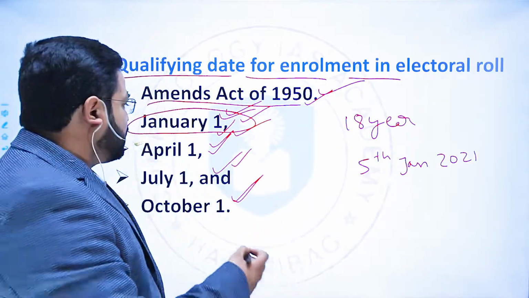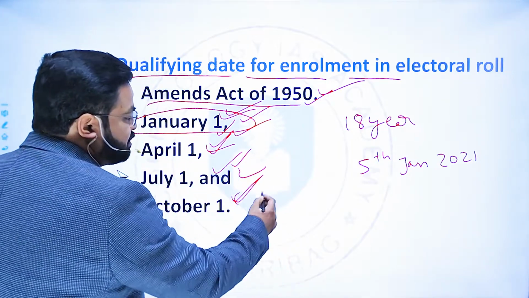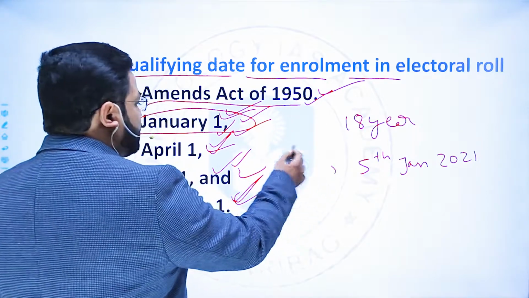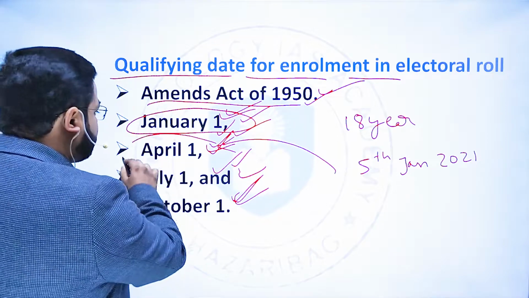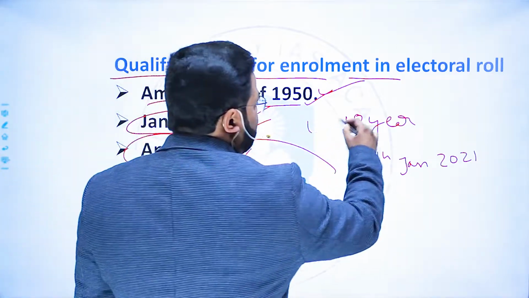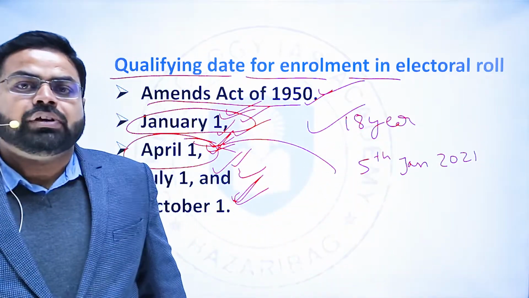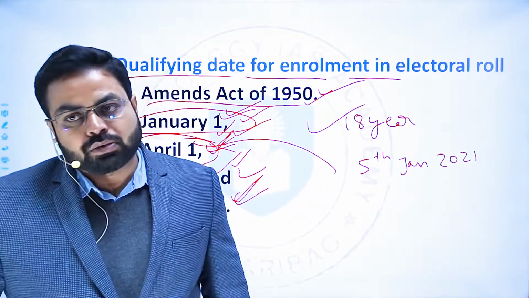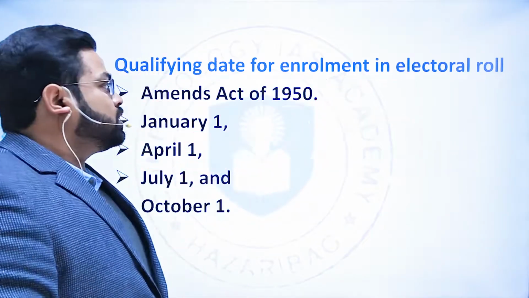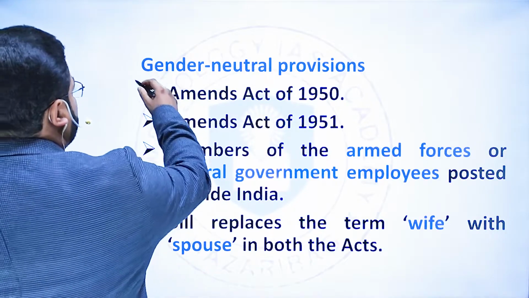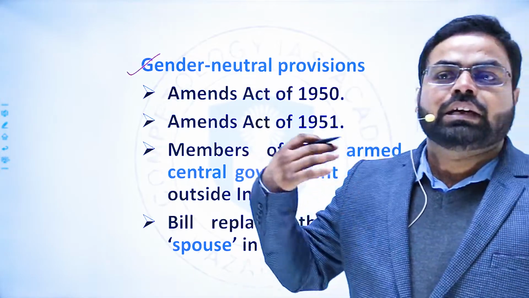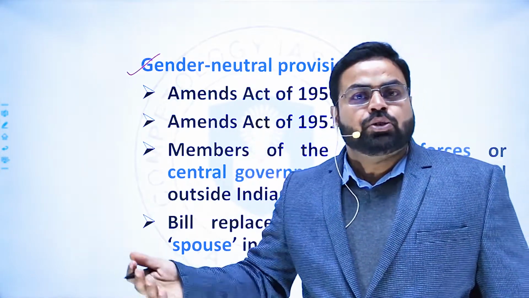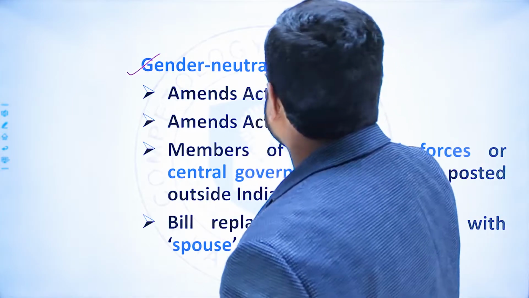And that is why the four quarterly breakup has been provided, so that next time when the electoral roll is revised, after 1st of April he would have attained the age of 18 years and he will be included in the electoral roll. So it was a necessary change, and it will enable various adult franchise people to enjoy their right to vote.